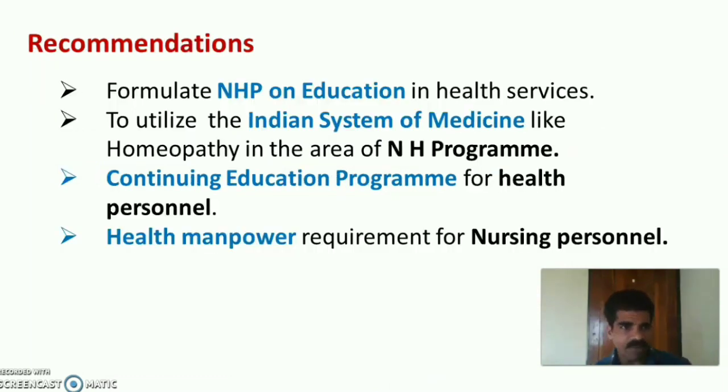The Bajaj Committee gave the following recommendations. First one is to formulate the national health policy on education in health services. Second is to utilize the Indian system of medicines or indigenous systems of medicine like homeopathy in the area of national health programs. Then continuing education program for all the health personnel. And last one is health manpower requirement in the area of nursing personnel. So these were the recommendations of the Bajaj Committee.